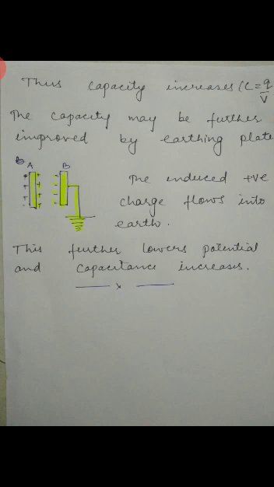Only and only negative charge is left on plate B, which will try to decrease the potential of plate A. And once the potential is decreased, what will happen with the help of the formula? Capacitance will increase. So in this way, the capacitance of a capacitor can be increased by decreasing the potential. So this is all about the main thing about the capacitor.